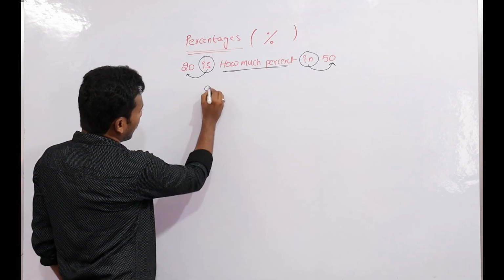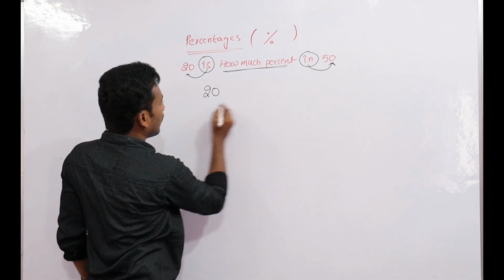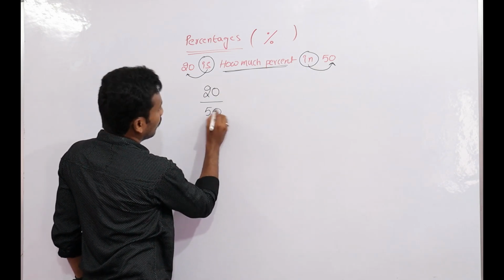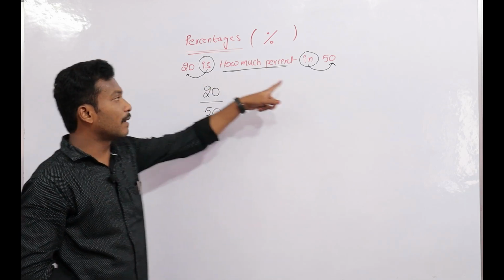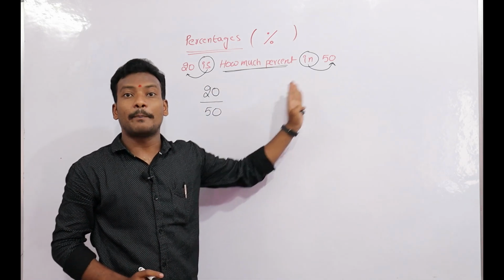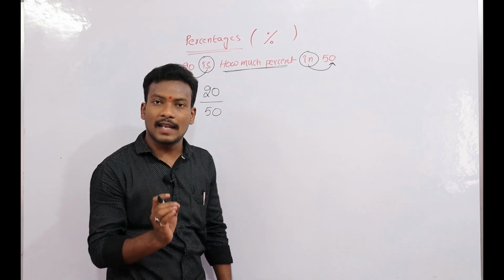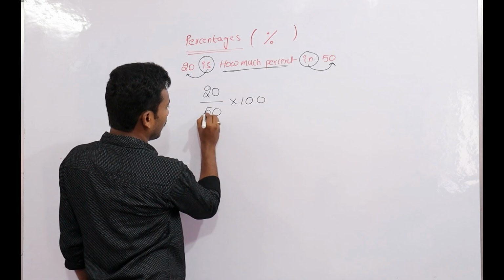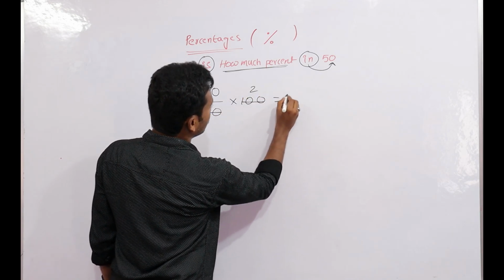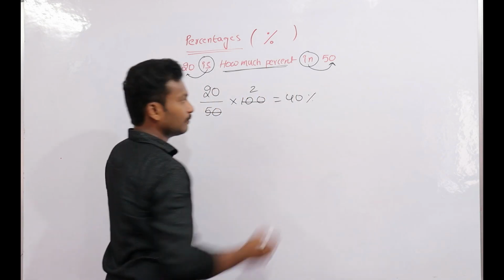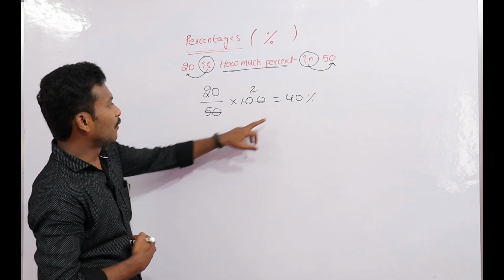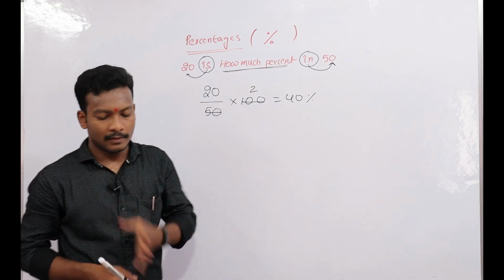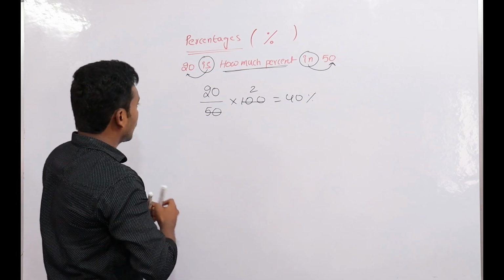20 is, 50 in, what percent. Now the numbers are given. Now we can find a percentage. For the finding of percentage, what we can do, multiply with 100, that is 5 1s, 5 2s, that is 40%, that is 40%. Okay, that is 40%. Okay, next question.